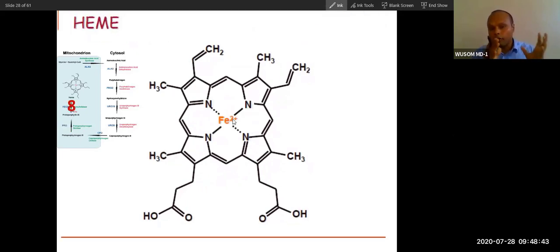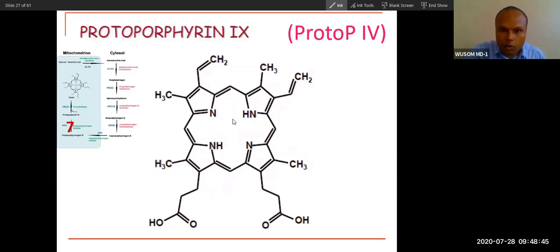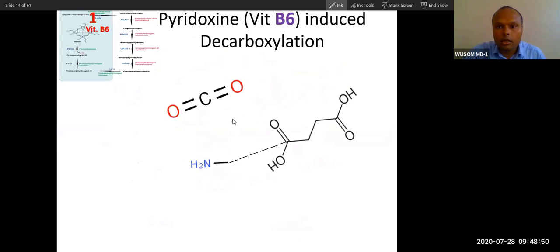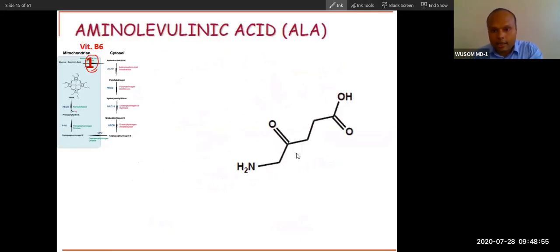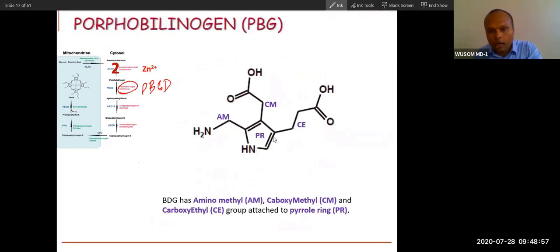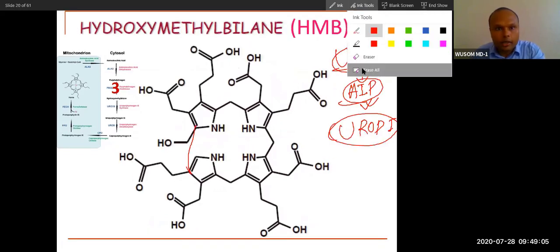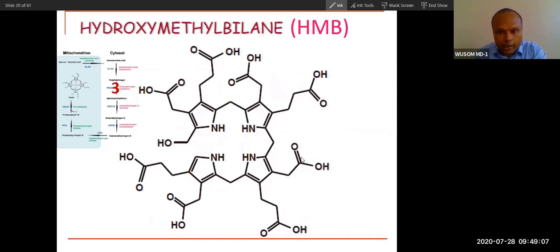So this is how the ring forms. First, what will happen? This ALA will be synthesized. 2 ALA will form a ring called PBG, and 4 PBG will form hydroxymethyl bilane, and the enzyme required for this is porphobilinogen deaminase. This third enzyme is very important, a polymerizing enzyme. Deficiency of this enzyme will cause AIP.